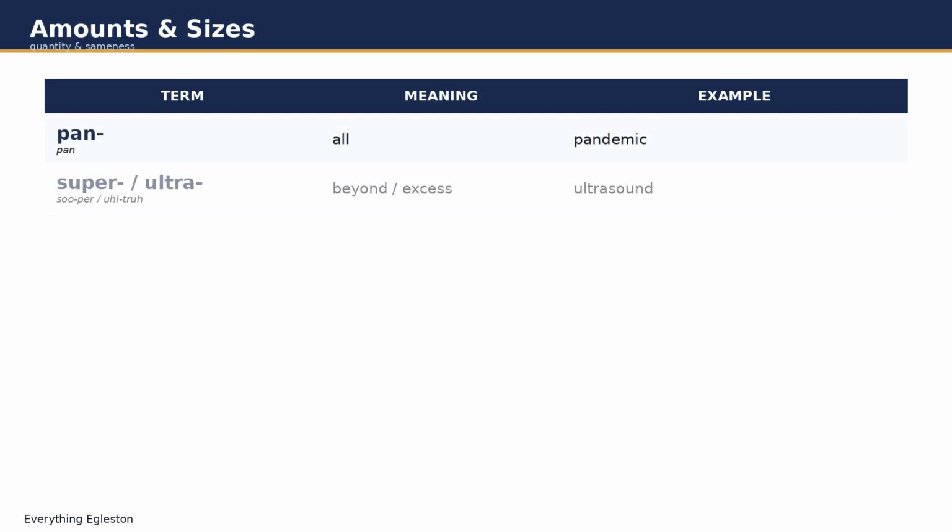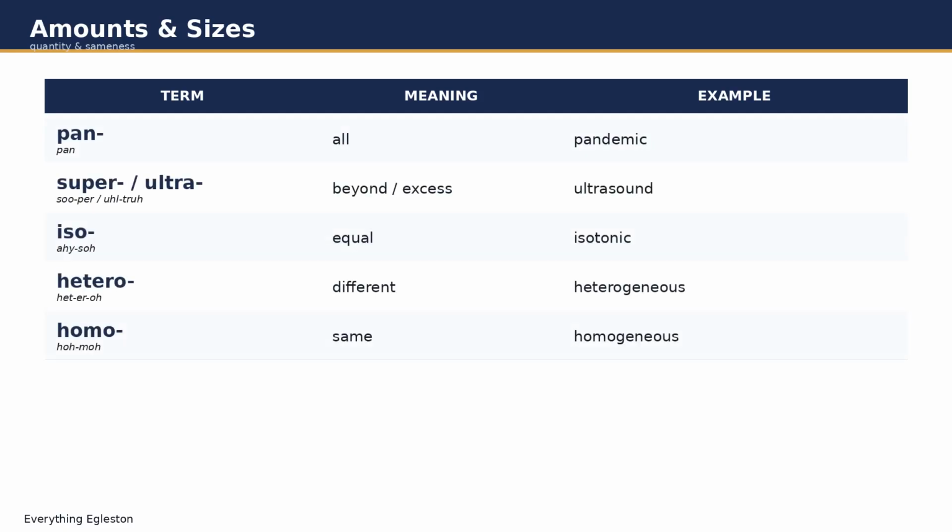One more sizing group. Pan means all. A pandemic affects everyone. Super and ultra mean beyond or excessive. Superinfection, ultrasound. Iso means equal. An isotonic solution has equal concentration. Hetero means different. Heterogeneous means made of different parts. And homo means same. Homogeneous means uniform throughout.